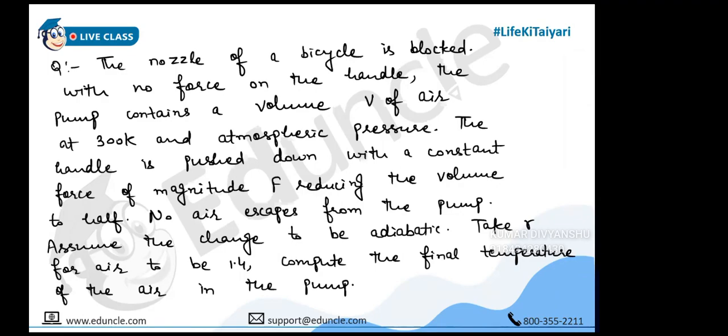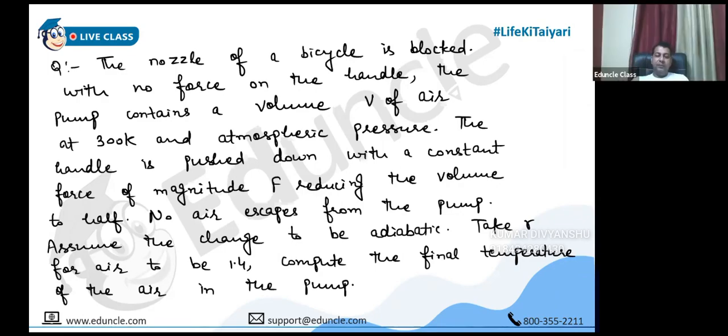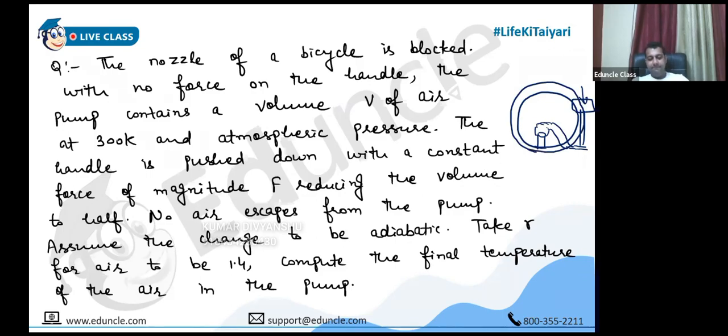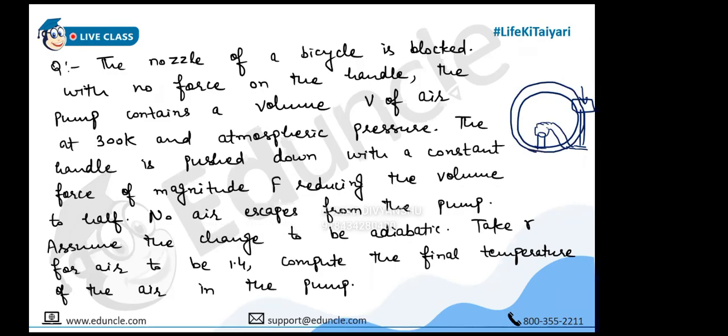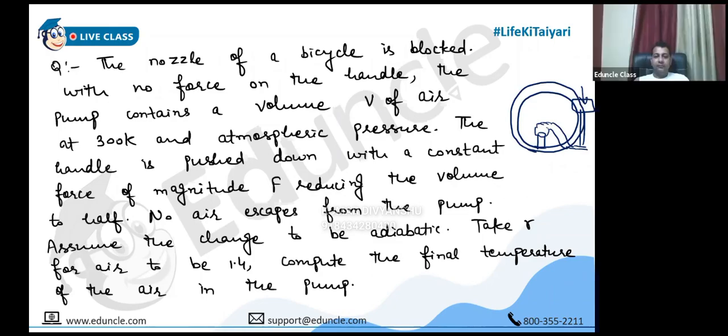So nozzle means the part through which you blow the air to pump the bicycle. The one with which you attach the pump, like this shape. This is the bicycle, and this shaped part is what you normally see coming out of the tire. That is called the nozzle, and you attach the pump to this and then you pump the air. You press this piston, and it will blow the air into the bicycle tire. Clear? That is called the nozzle.